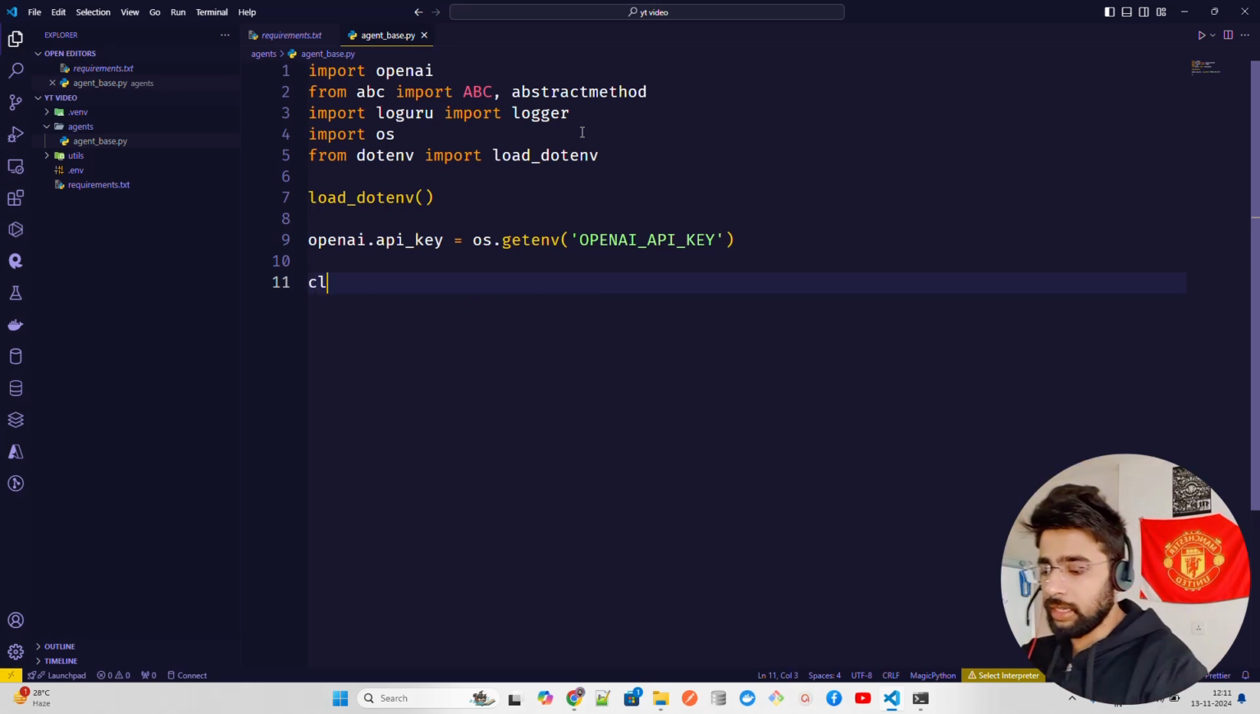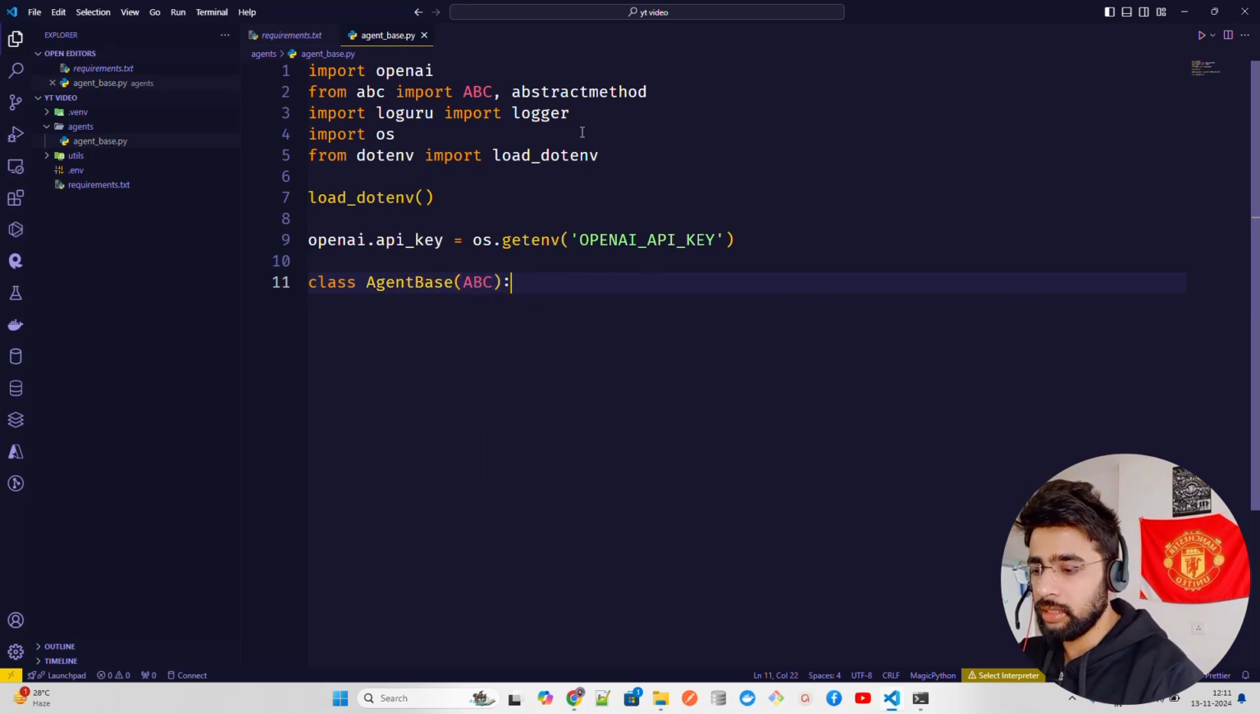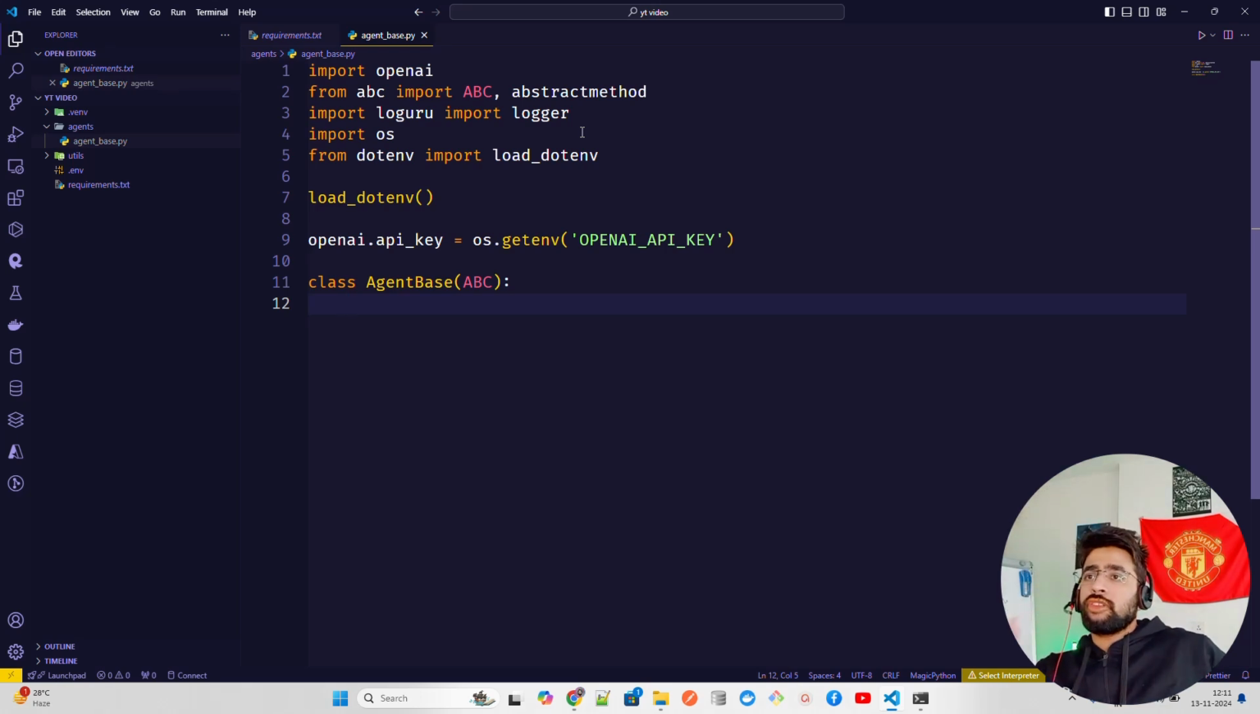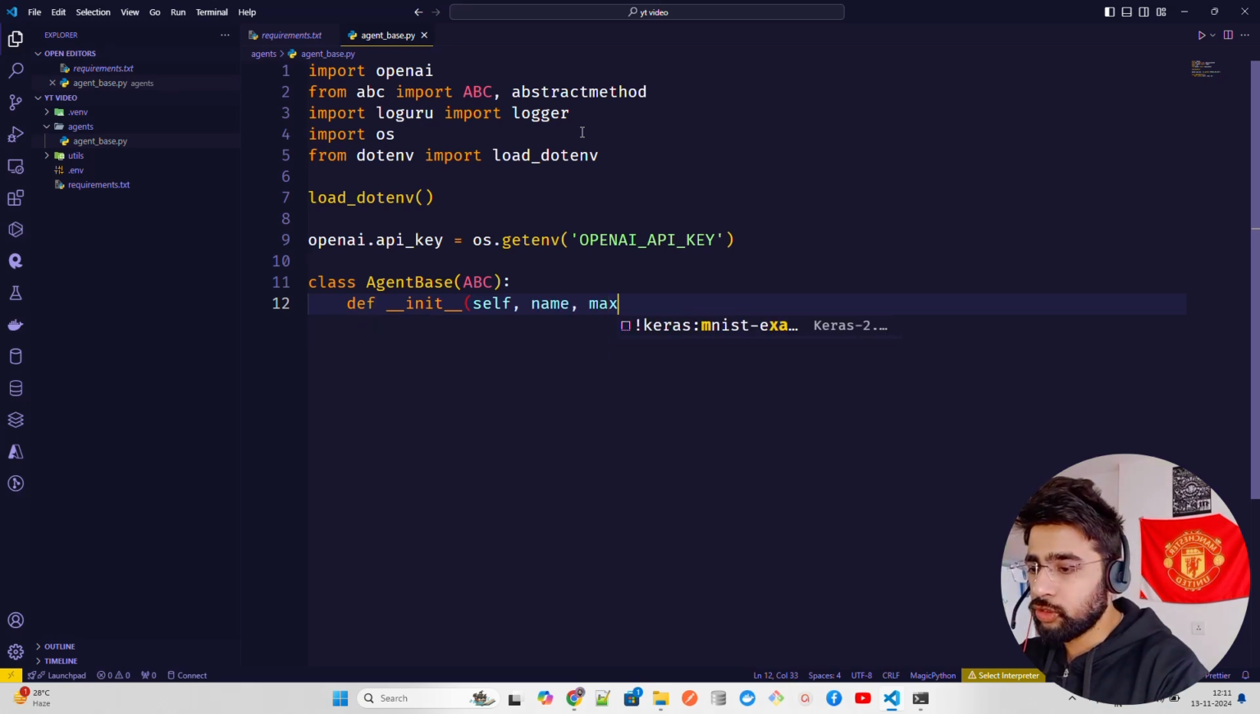Now we're going to define a class, and let me call it AgentBase. In this AgentBase, it asks for an object. So let's do that. Now in this AgentBase, we're going to have an init function. Let me do init, and of course self, and I'm going to have name. I'm going to have max_retries, which I'll explain in a bit. Let's set max_retries to 2 by default, and then verbose equals True.